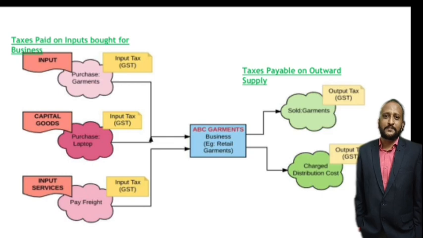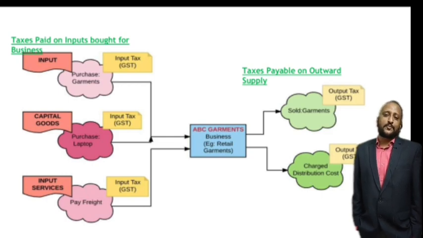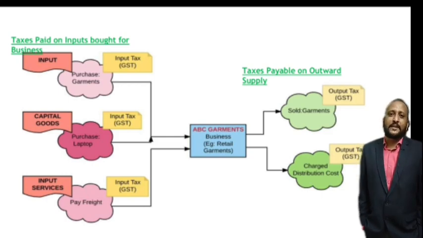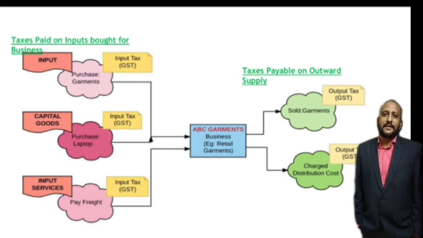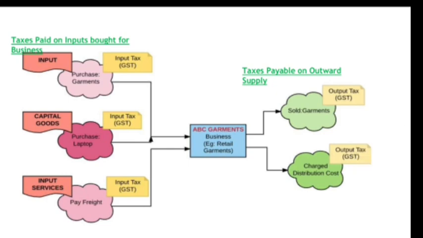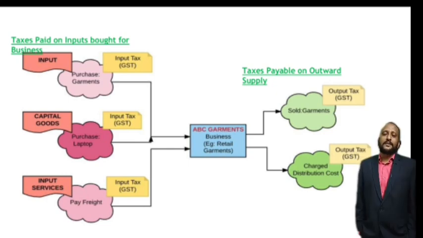If you see the picture, ABC garment is dealing in the business of retail garments. So he has to pay taxes both on the inputs which are used or bought for the business and also on the outward supply. For example, he uses inputs like input goods, capital goods and input services.